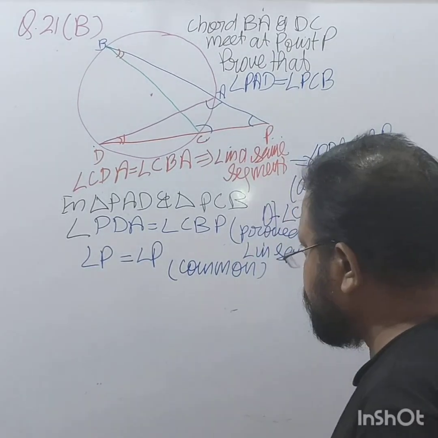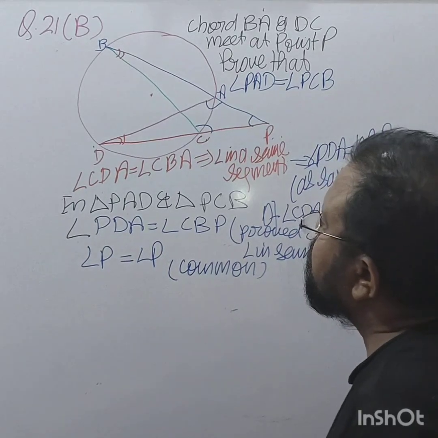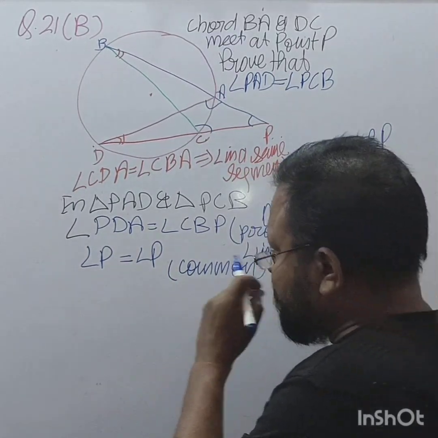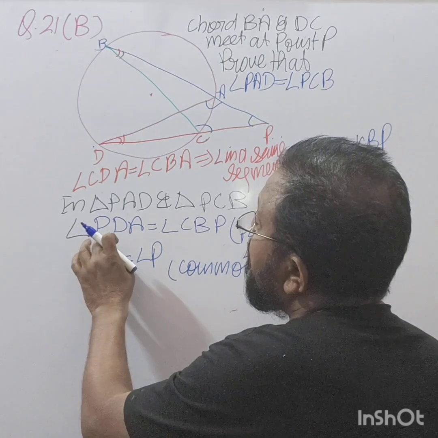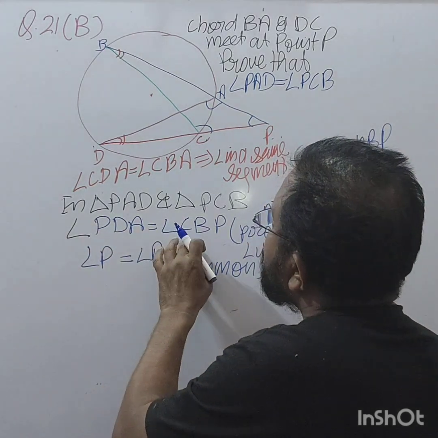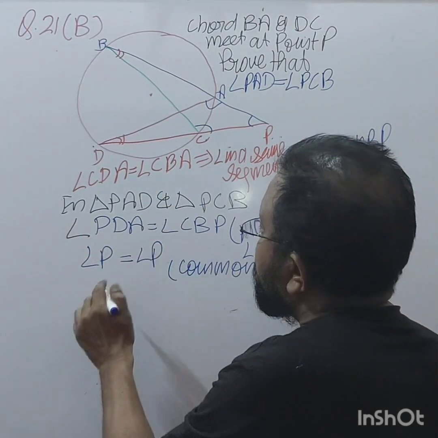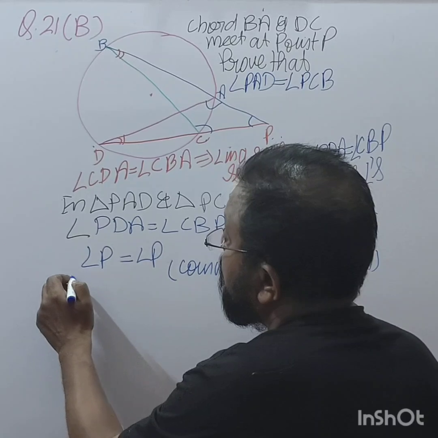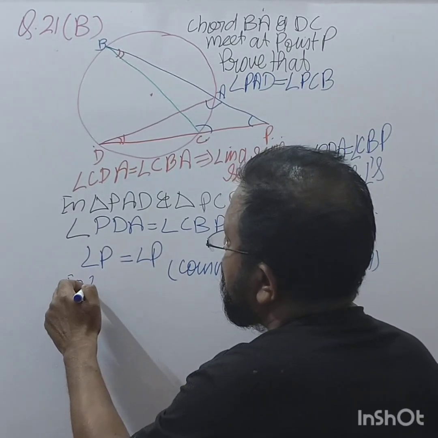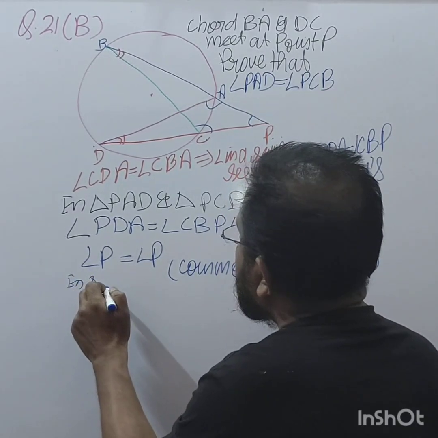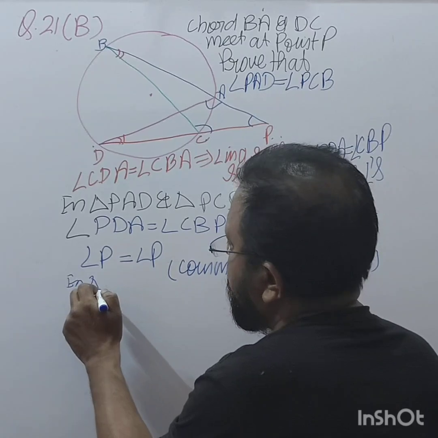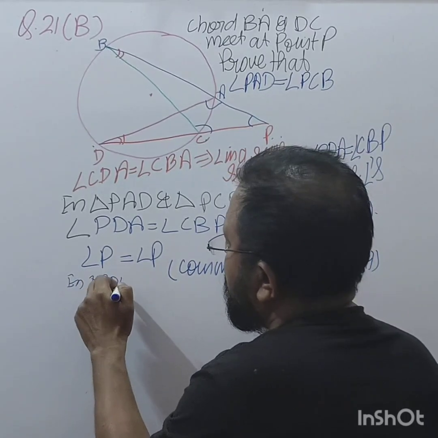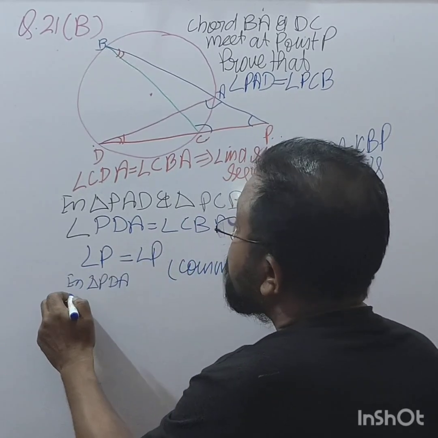So angle PDA is equal to CBP. So in triangle PDA, what happens?